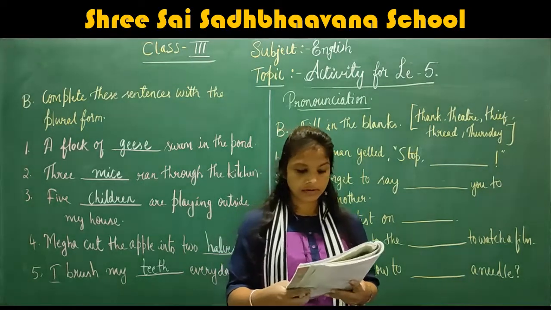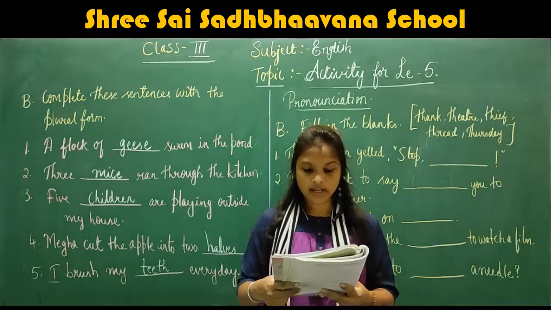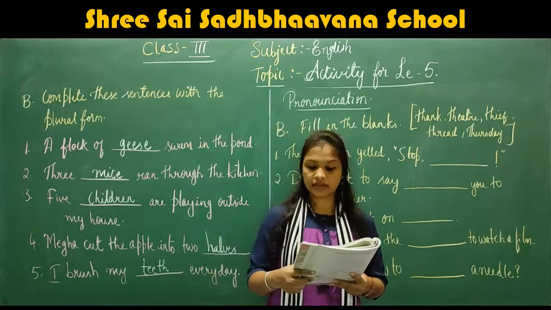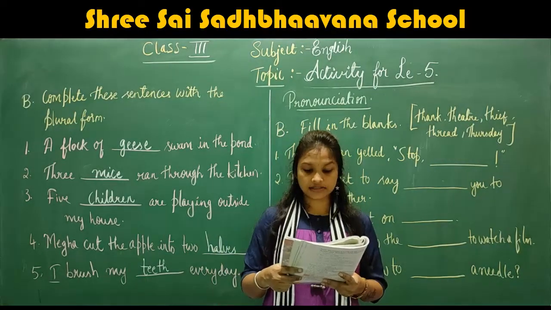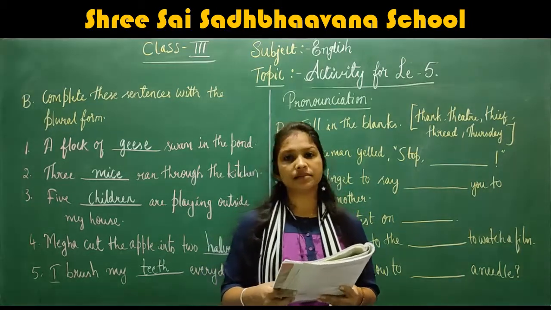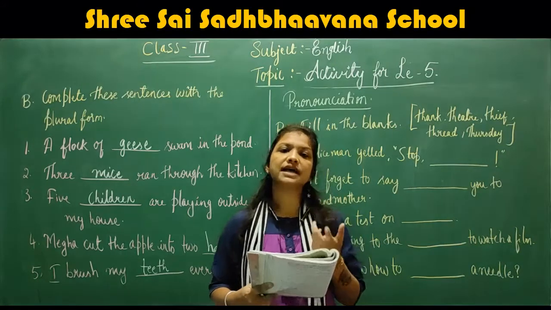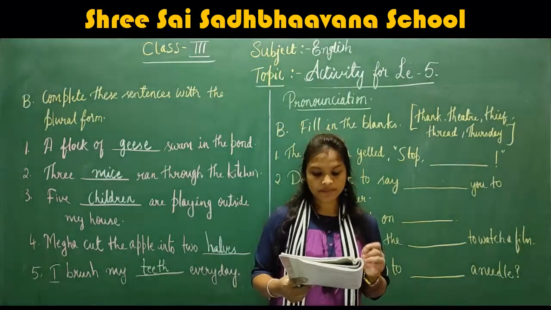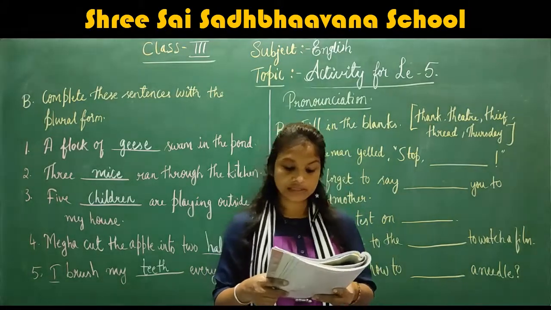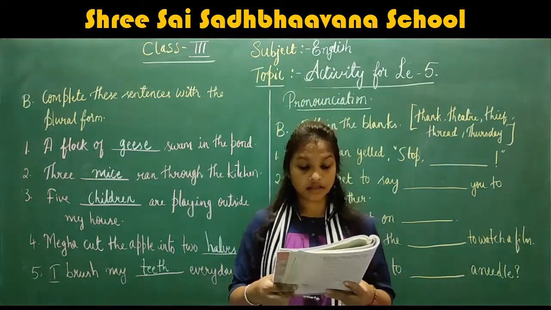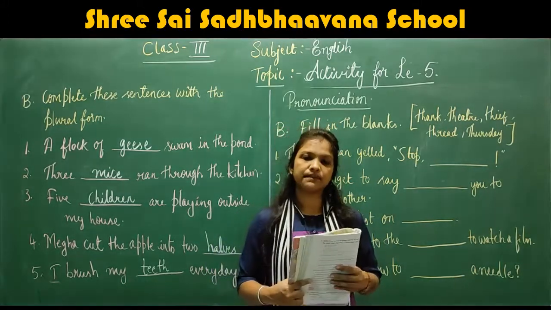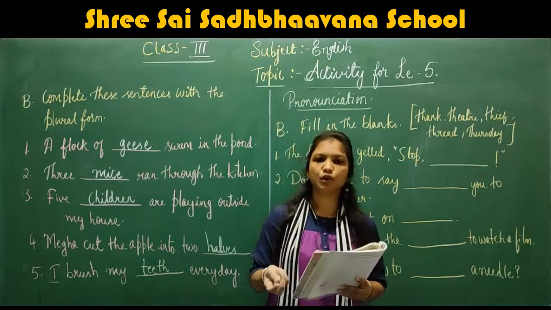First is the buzzing sound, th with buzzing sound, like fifth, thank, thin, think, third, thirst, thorn, thrown, throw, thumb. So children, these are the words having the buzzing sound. Next is the blow sound, like that, the, there, then, these, they, those, though and thus. So these are the words having the blow sound.